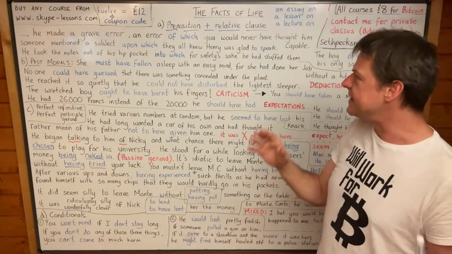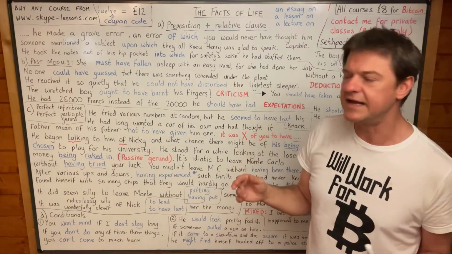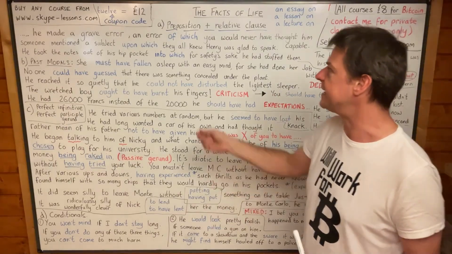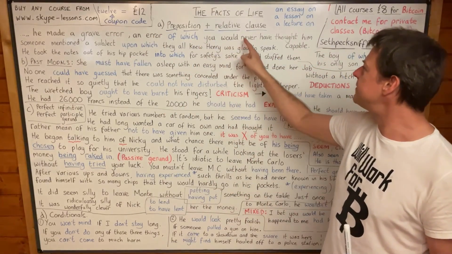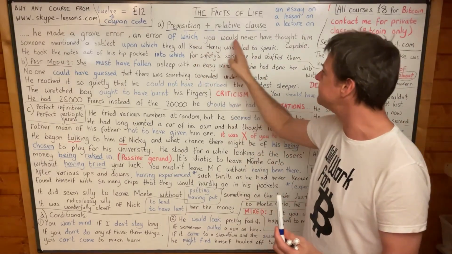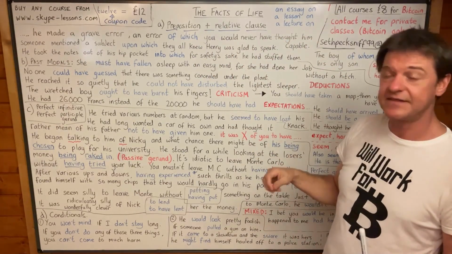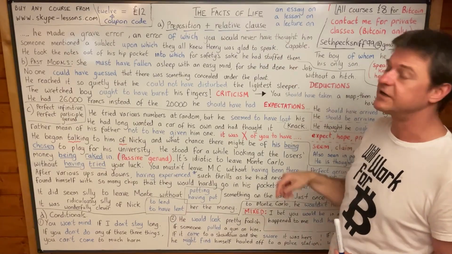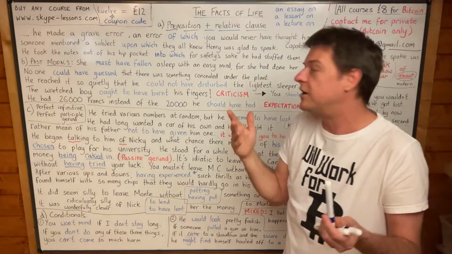But I want to make it really clear right from the start that in spoken English, it's more common to say an error which you would never have thought him capable of. Much more common to put the relative clause first and then the preposition at the end, after the adjective which it follows, or the noun or the verb or whatever.